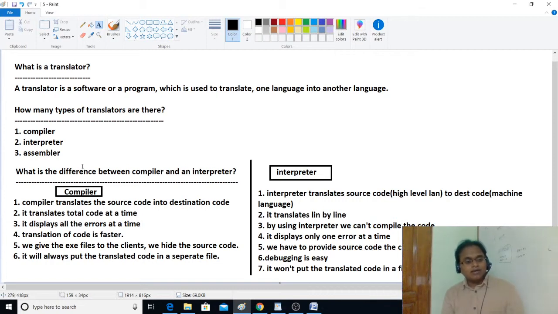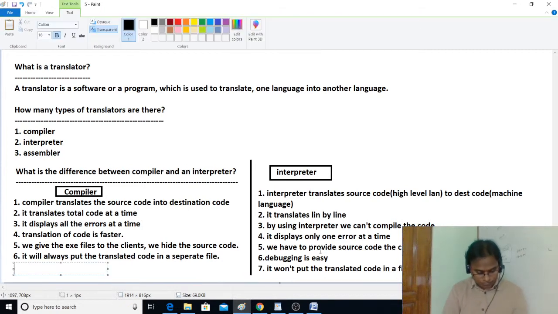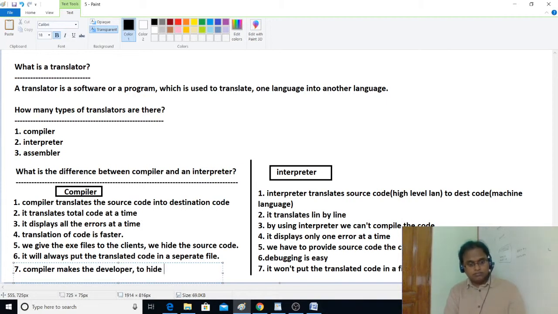Compiler makes the developers hide the source code. Means compiler makes the developer or software company not reveal the code, or makes the developer hide the source code from the clients.